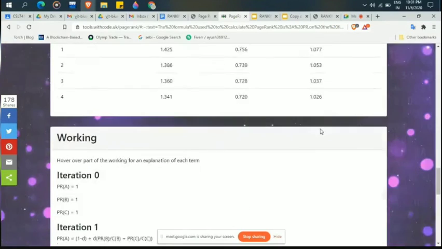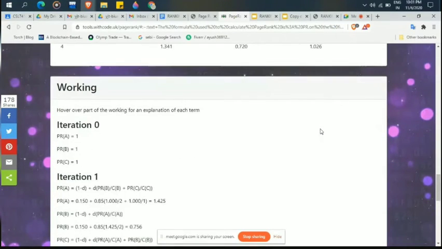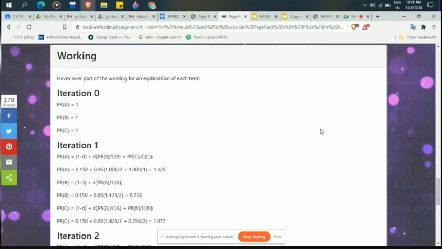First of all, just see how the simulator works. The PageRank of all pages is set to 1 by default. Now we use the formula. The damping factor is 0.85, so 1 minus d is 0.15. Then 0.85 times PR(B) divided by C(B).